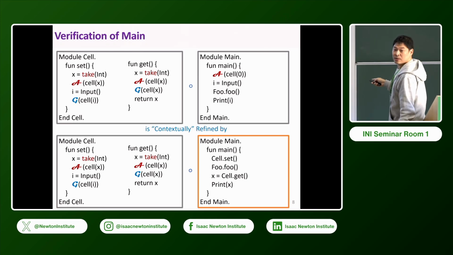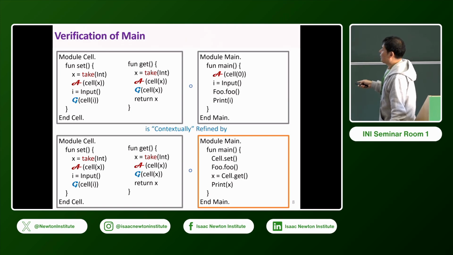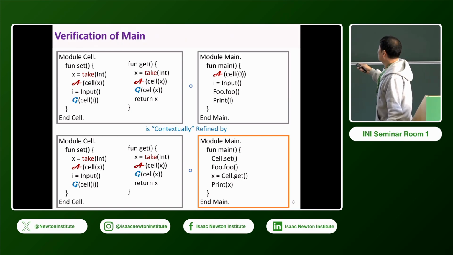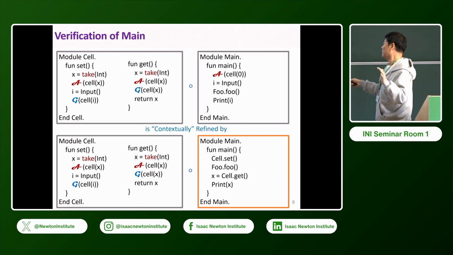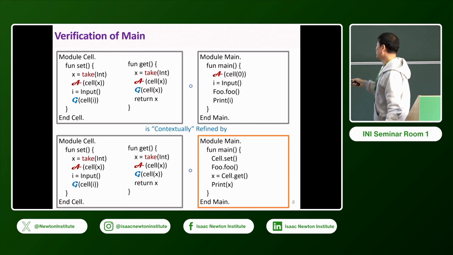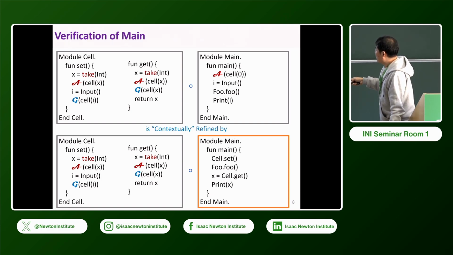We have the implementation linked with the spec of the cell, and then also the spec linked with the spec of the cell. So this code itself is used as a spec, and we link them together. Usually the implementation is 100 lines. This is less than 10 lines, maybe 4 lines. So the way it works is that I inline this set code into my code. So I just execute these 4 lines.